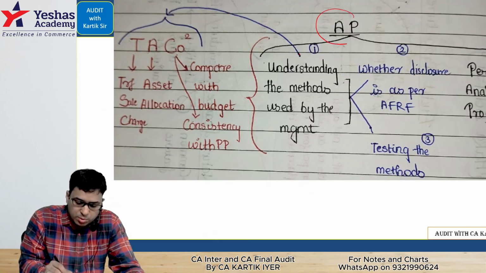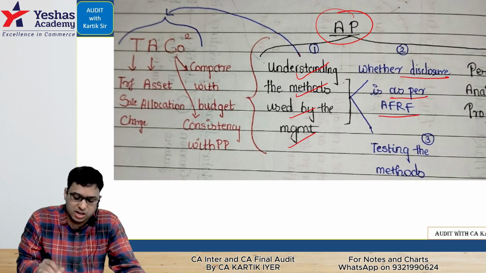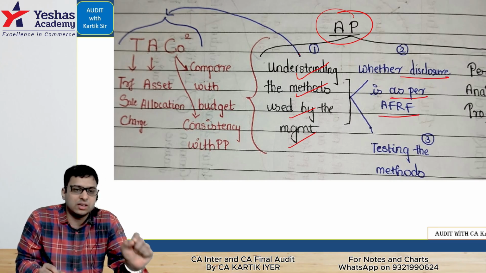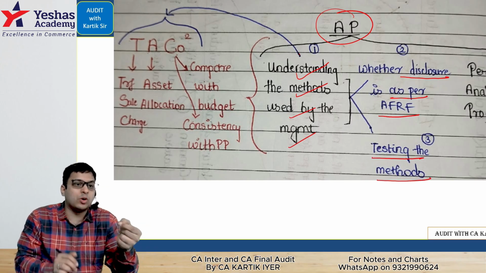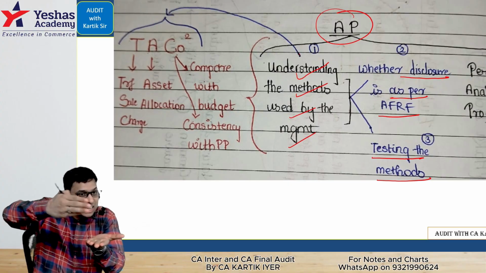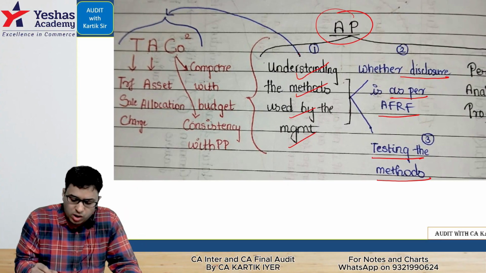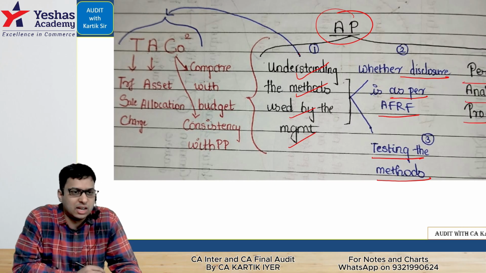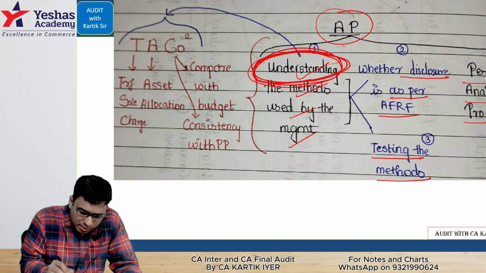In that case, look at the audit procedures. We'll understand the methods used by the management. We'll see whether the disclosure is done as per AFRF, and we'll test the method, whether they work properly or not. And finally, because the data will be in disaggregated form in segment information, it is of great help for us to go for analytical procedures. Analytical procedures.